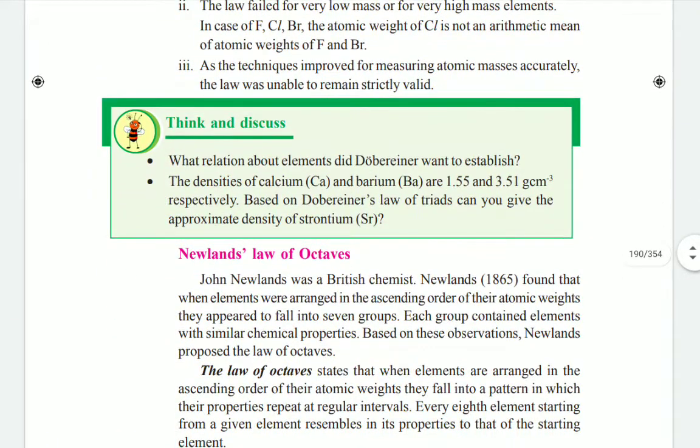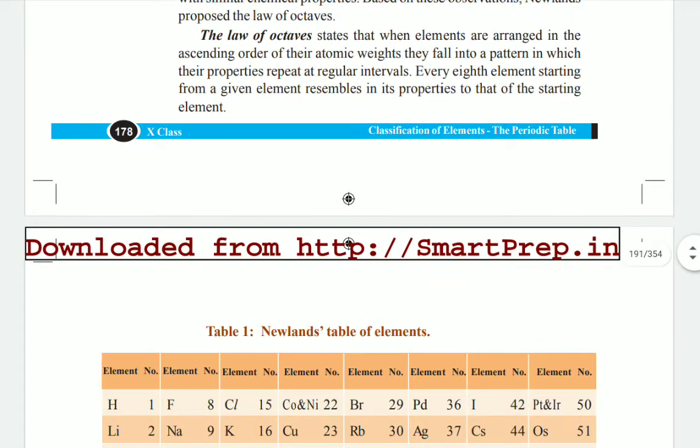After this, we have Newlands' law of octaves, which we will take up in the next class. After that we will go to Mendeleev's table, and after that the modern periodic table. So this is the class for today, children.